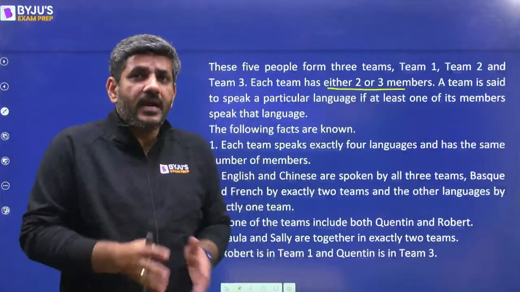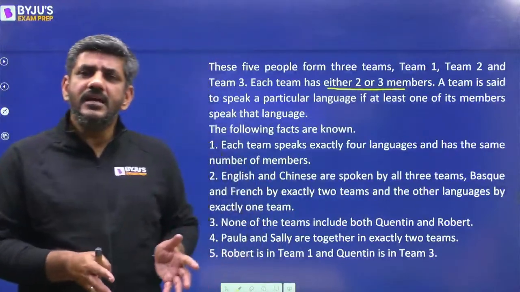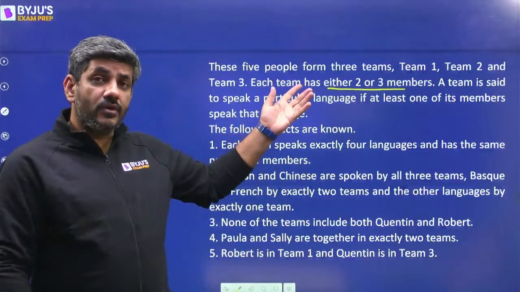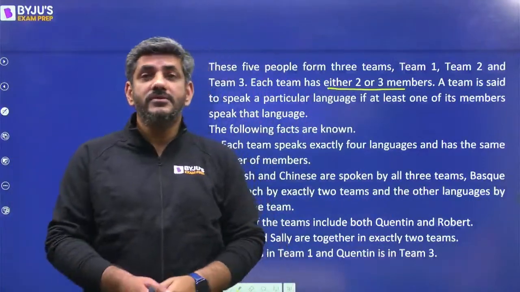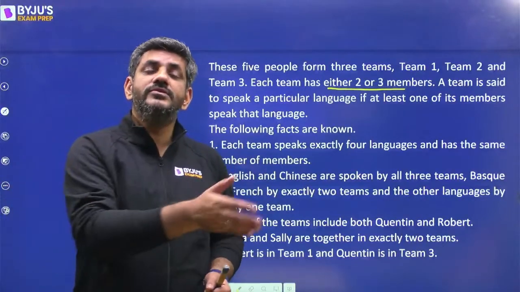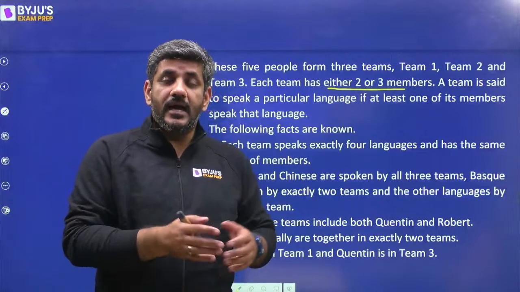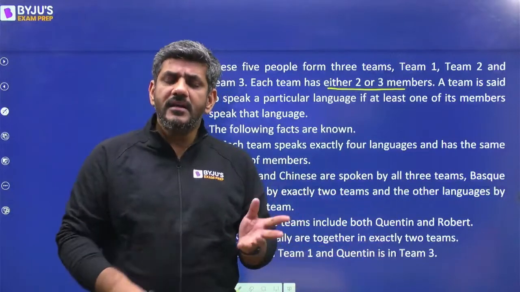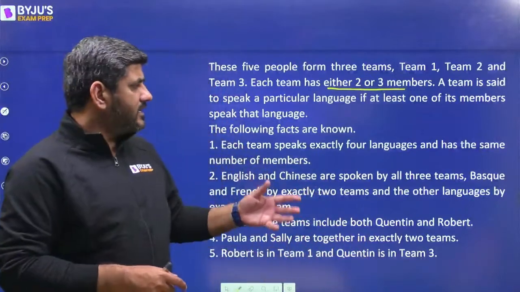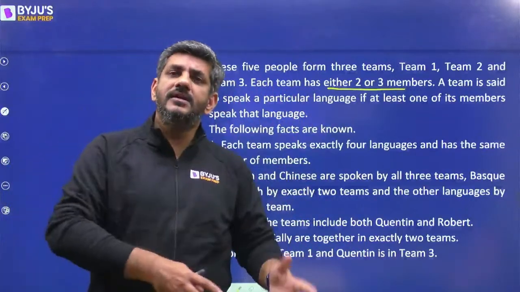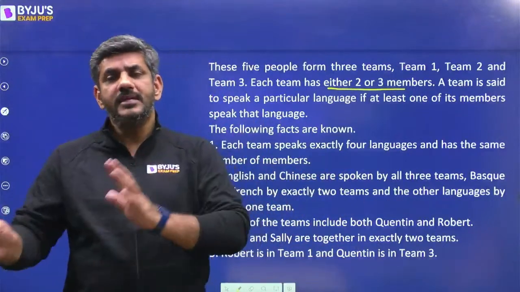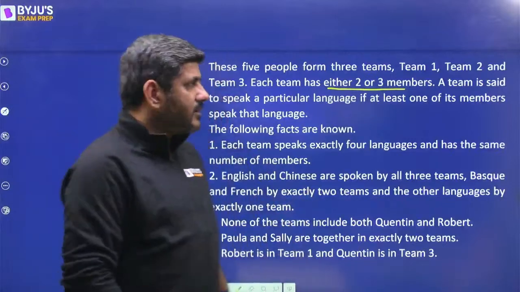Now, when I am doing this set, the very first thing that will come to my mind is that there are 5 members and you are making 3 teams of at least 2 members. How is that possible? Because even if there are 2 members in each of the teams, I will have 3 into 2, 6 members in total. But I have only 5 members. That automatically means that some members can be repeated in some of the teams. There is a possibility that Paul can be there in team 1 as well as team 2, right? There is a possibility Quentin can be in team 2 as well as team 3. So basically, that way that will be going on.